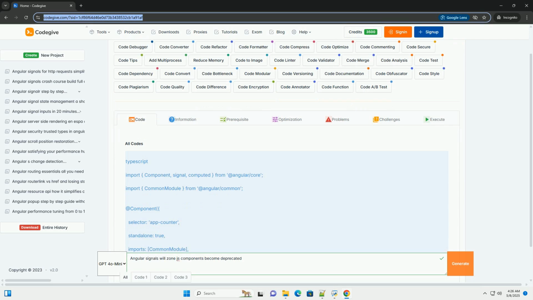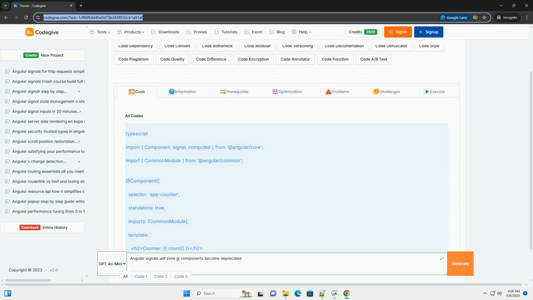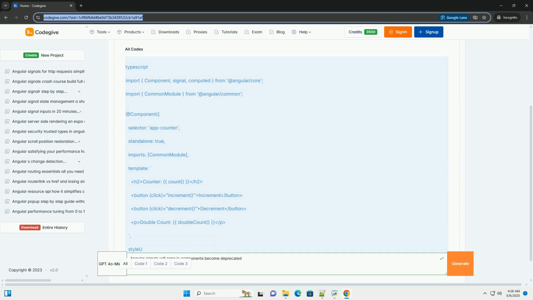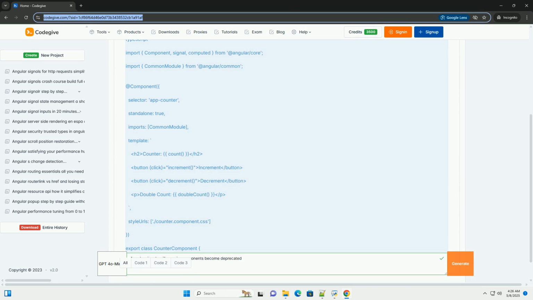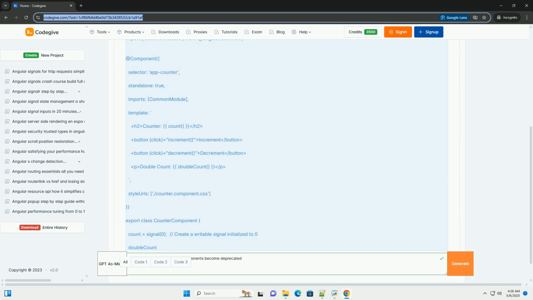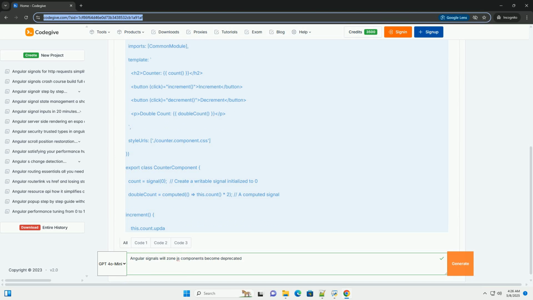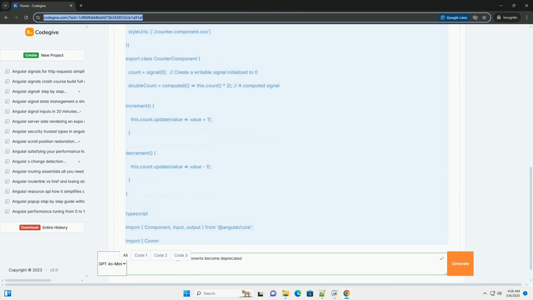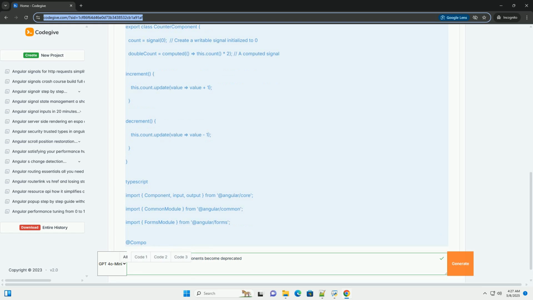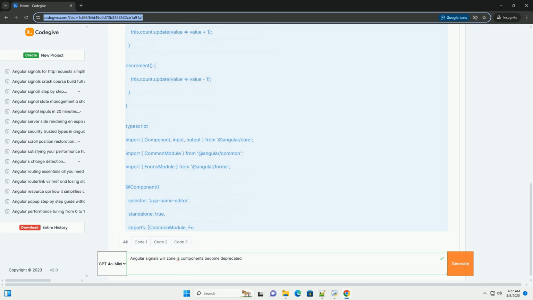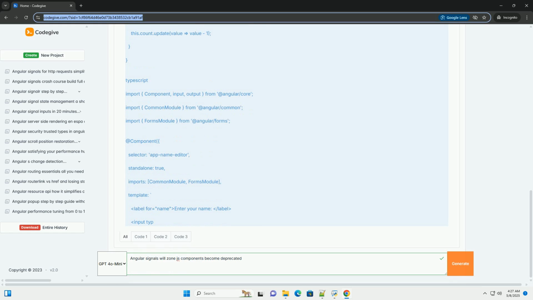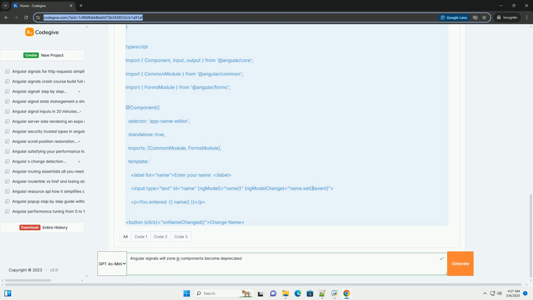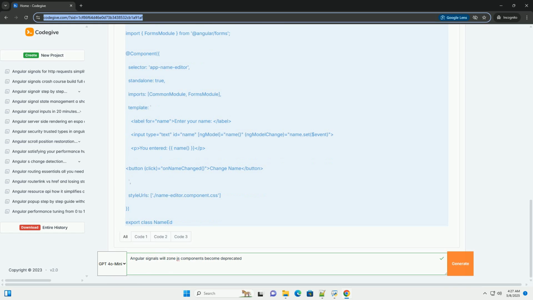OK, let's dive into the world of Angular signals, explore their potential to replace zone.js, and understand how this shift might impact component design. Understanding Angular signals. At their core, Angular signals are a reactive programming primitive. They represent a value that changes over time, and they automatically notify interested consumers when that value changes. This reactivity is what makes them so powerful.